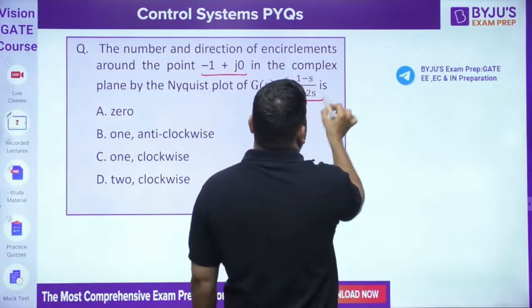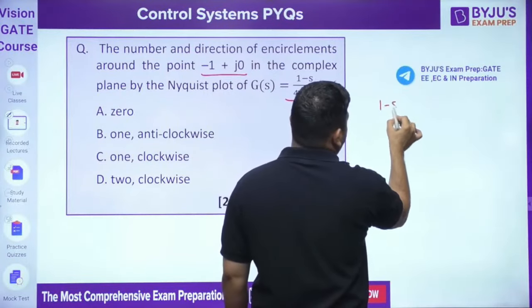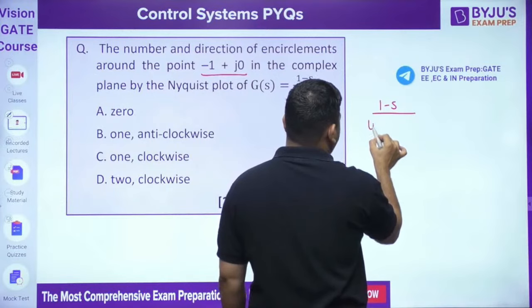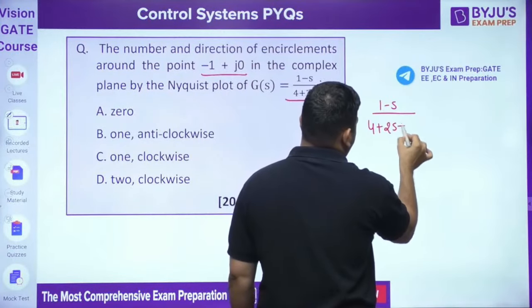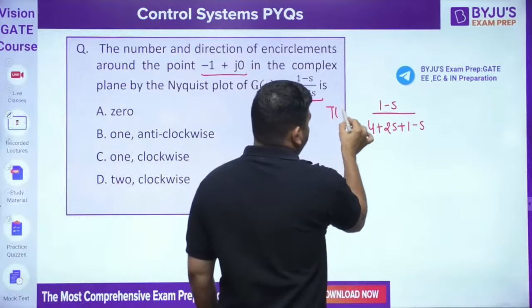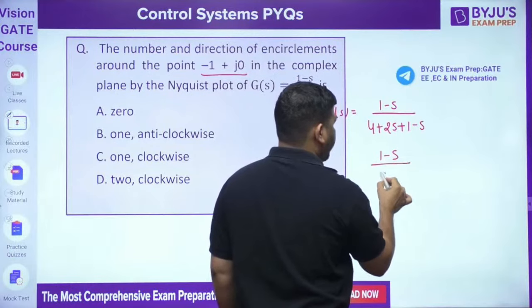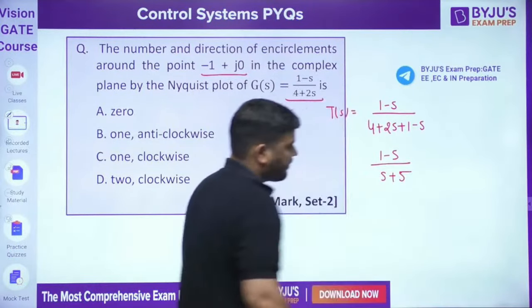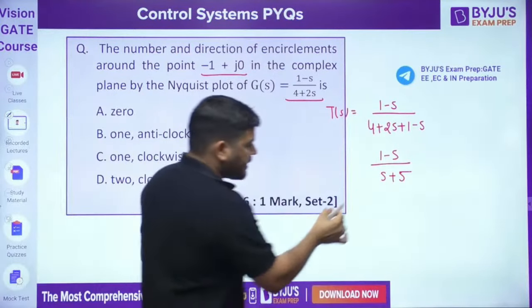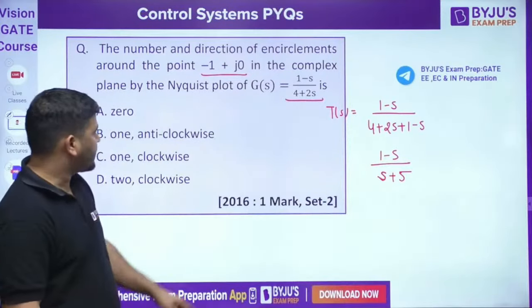You can directly calculate the closed loop system. The closed loop system will become like this, this is our closed loop system, TS. Now it will be 1 minus S divided by S plus 5. So you can see that the closed loop system is stable.